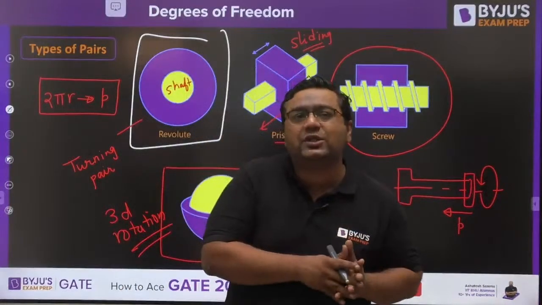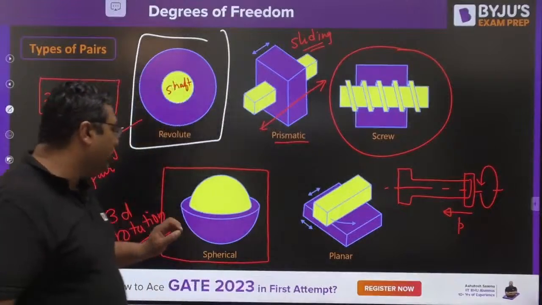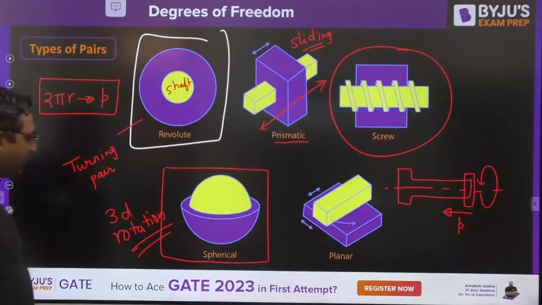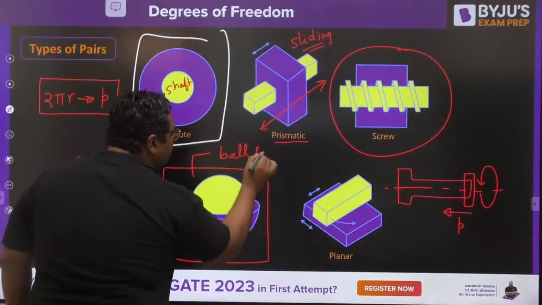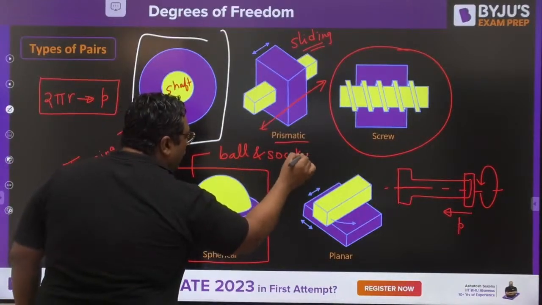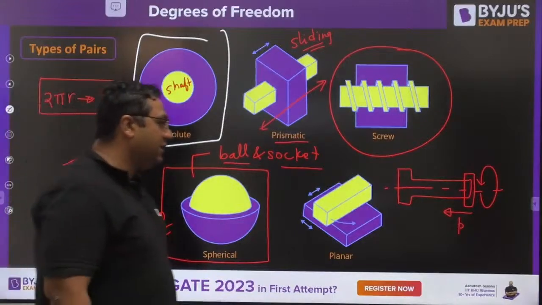So if relative motion is three-dimensional rotation, it is said to be a spherical pair. I feel everybody understood, and whatever I have shown, this is a ball and socket joint. This is present in our body. हमारे घुटनों में होता है ball and socket joint. I feel everybody understood this.